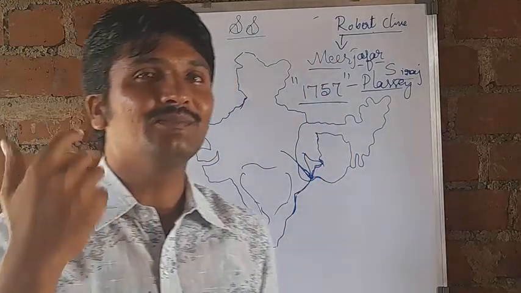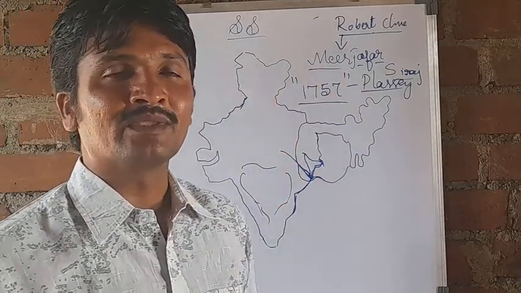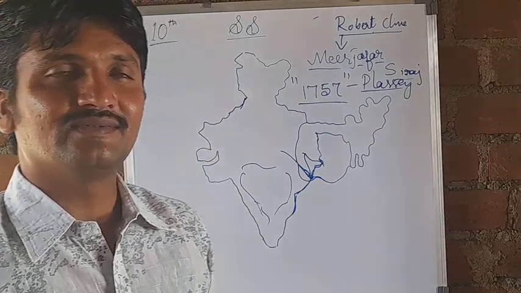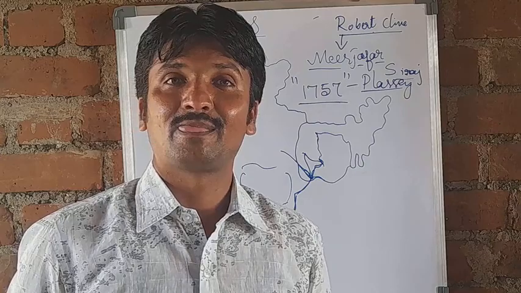See how we people are. He had defeated our countryman, but we invited him as a king. So this was our mistake. Lord Curzon says this was the mistake of Indians.